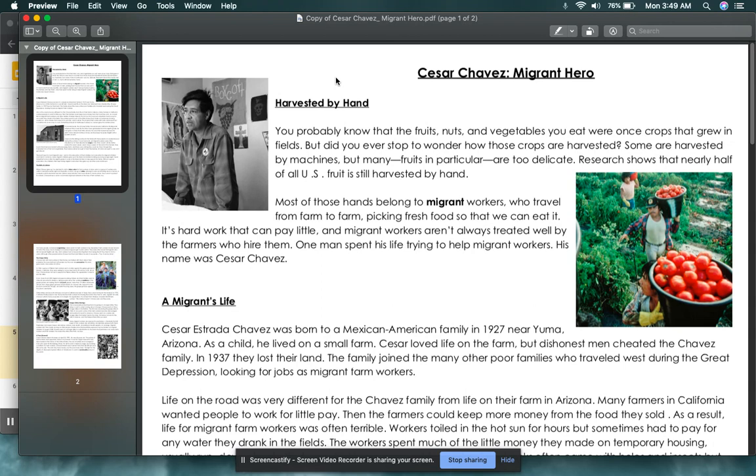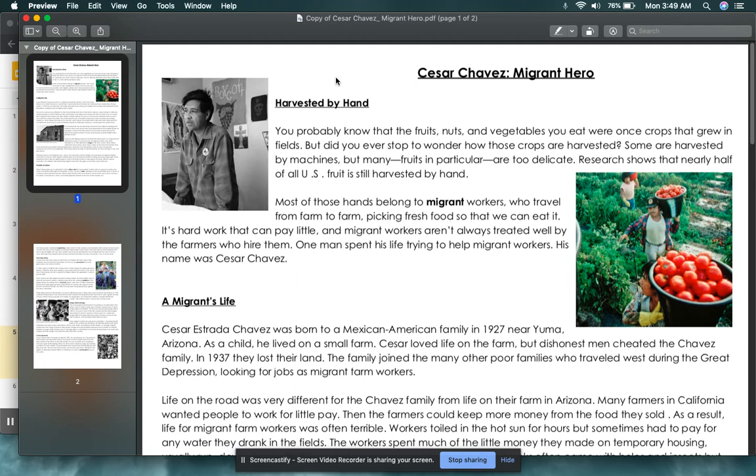Research shows that nearly half of all US fruit is still harvested by hand. Most of those hands belong to migrant workers who travel from farm to farm picking fresh food so that we can eat it. It's hard work that can pay little.